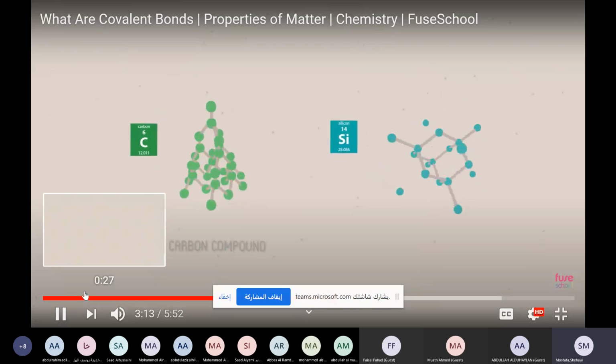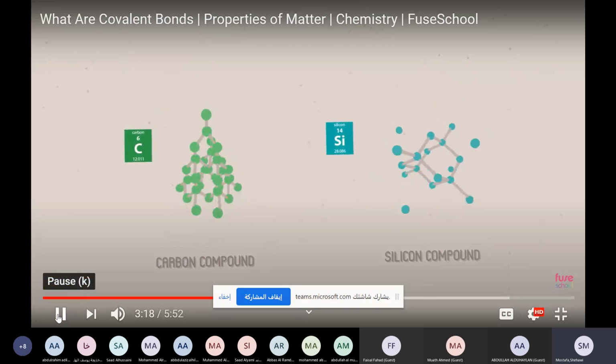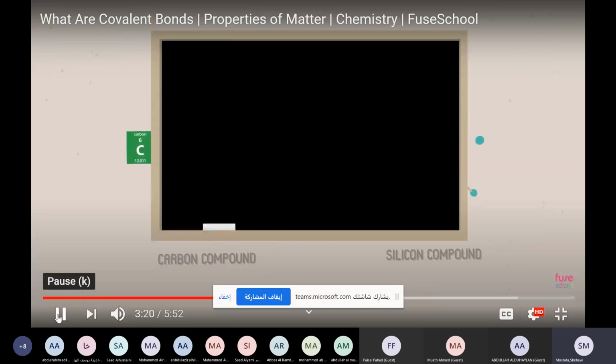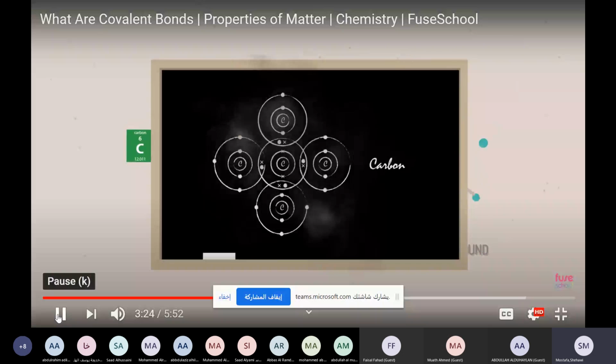Carbon and silicon tend to form giant covalent compounds. These bond in the same way, but instead of forming small molecules with 1 or 2 bonds, they form 4, making up huge lattices or chains.